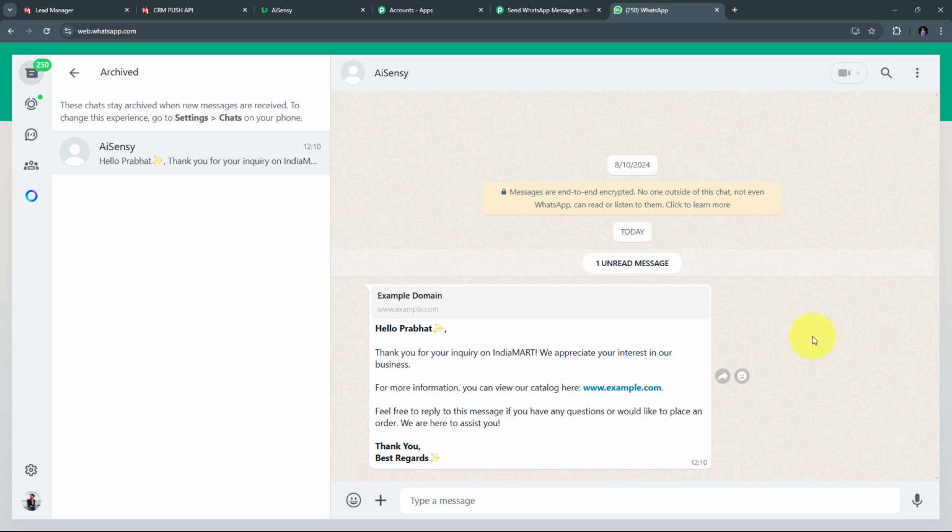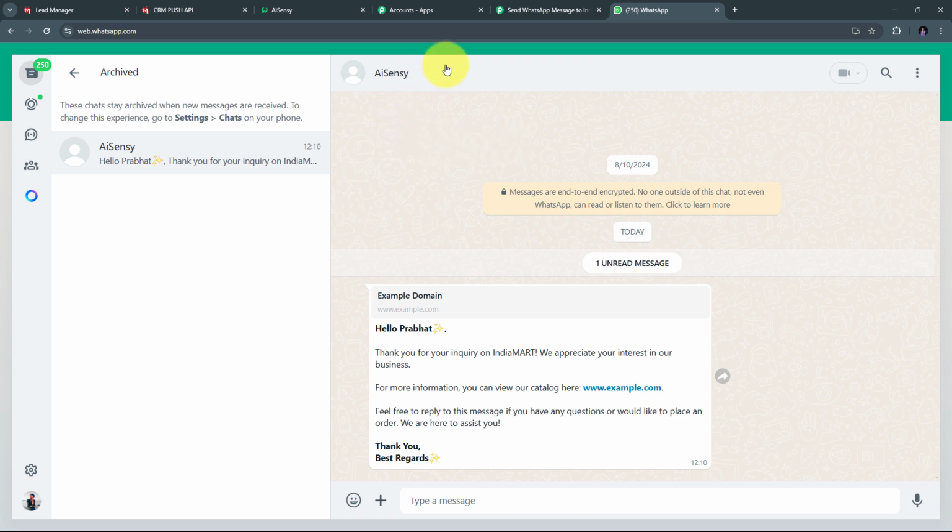So for every new lead or the inquiry that I'm going to receive, I'm going to send an automated WhatsApp message to that particular lead or inquiry. So here I have done this just by setting up this connection between IndiaMART and AI Sensei with the help of Pabbly Connect. And now I'm sending WhatsApp messages and I'm having a personal connection with my leads or inquiry by sending personalized messages on WhatsApp.